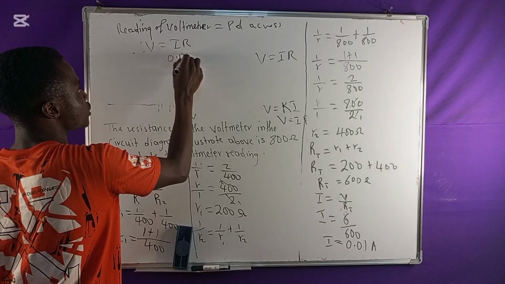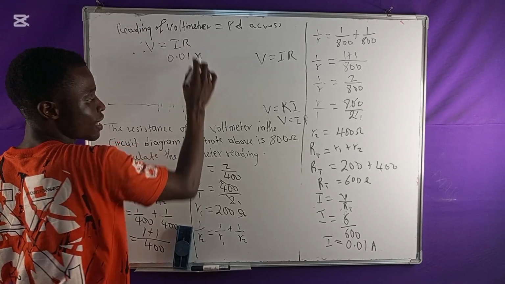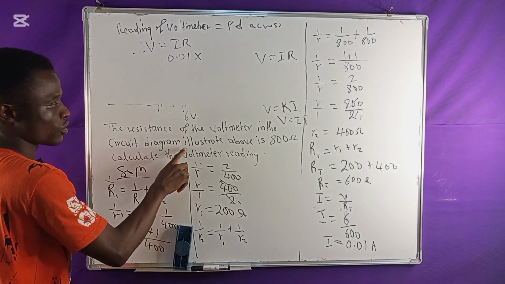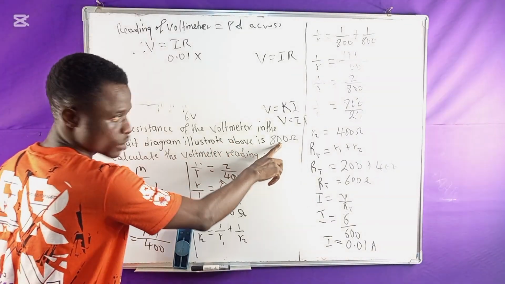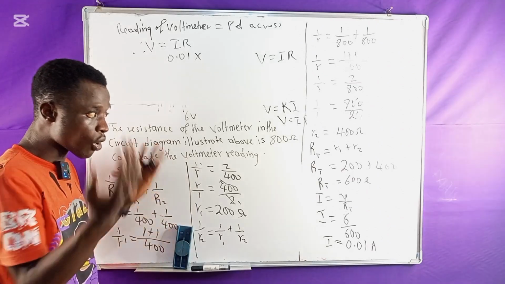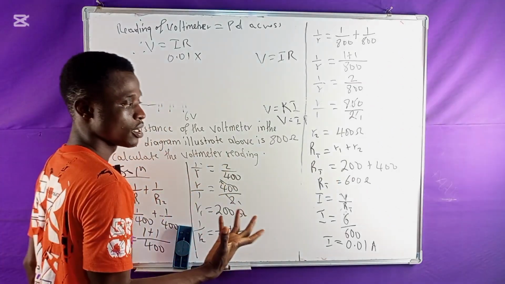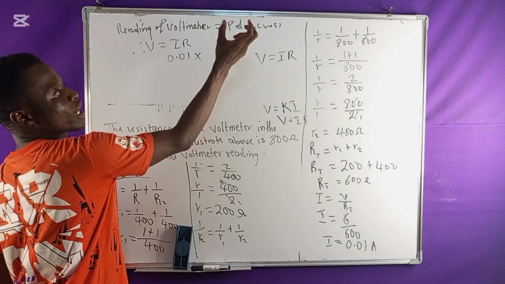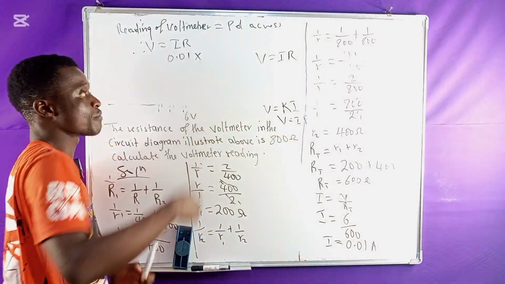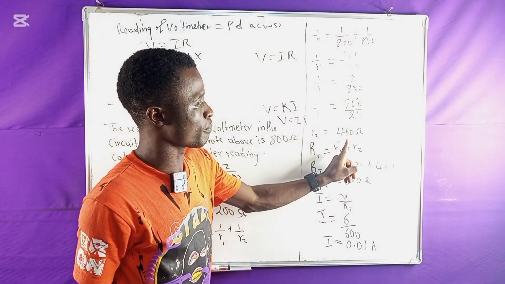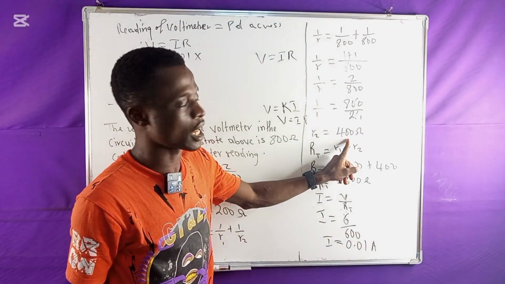That means 0.01 times the resistance. It is not all of the resistance, but for the problem illustrated above it is the 800 ohms. So we are going to check for the resistance for the 800 ohms. It's not the entire resistance we are going to be using, right? So the resistance we have for this 800 reading for that particular voltmeter, from what we solved initially, is 400.